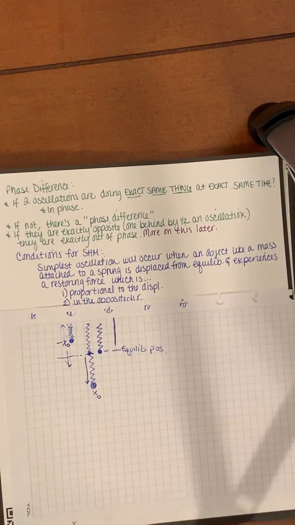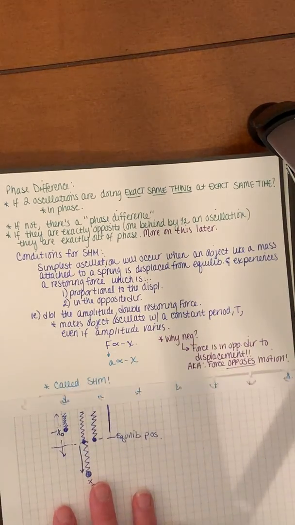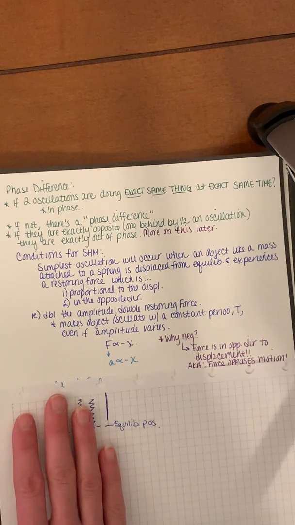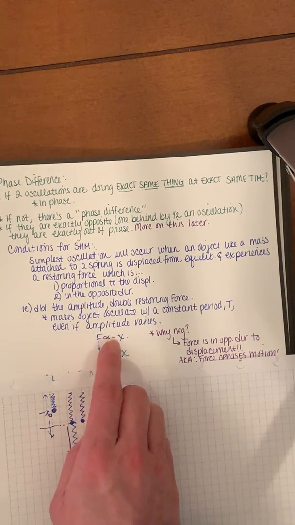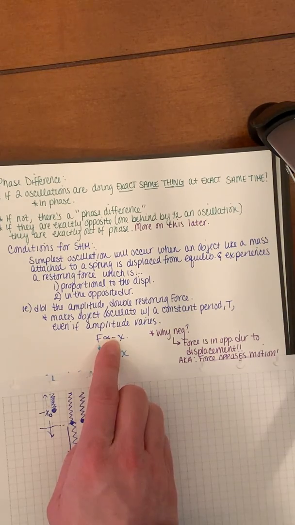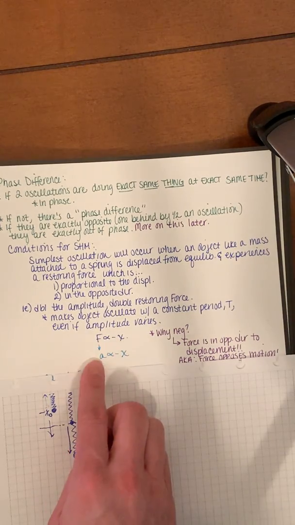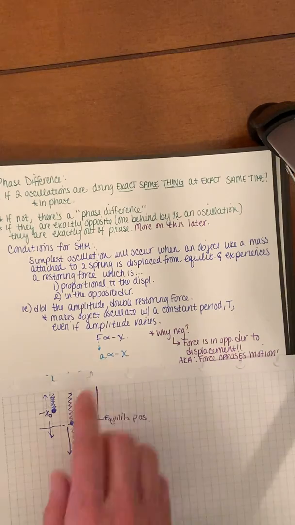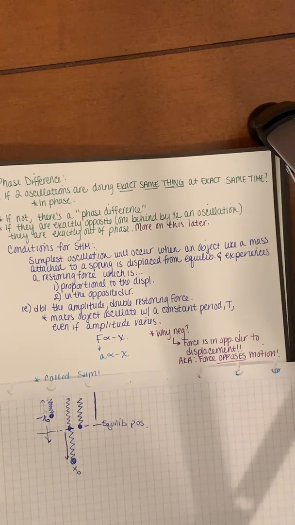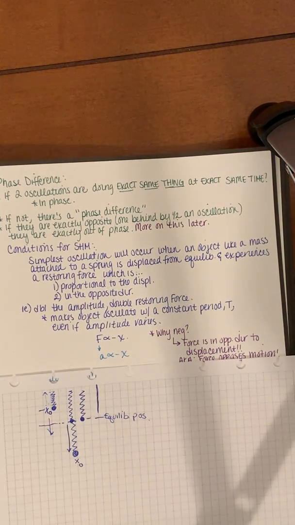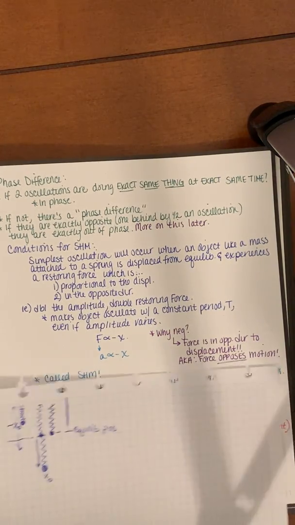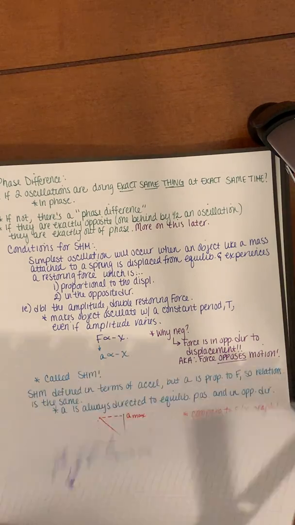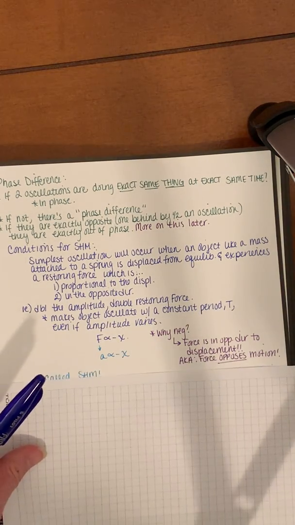So if we try to nail that down in numbers, we say that force is proportional to the opposite of that displacement. Or we could also say that the acceleration is opposite to that displacement, because those forces are also related to the acceleration. So again, why is that value negative? Well, because forces are vectors. So that force is applied in the opposite direction to the displacement.